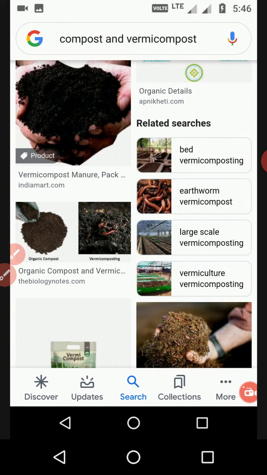If we use the manure in the farm area or crop area, it is very beneficial for the soil, and it will increase the fertility of the soil, as well as being very positive for the environment. Because if we are using manure, there will be less use of fertilizers, because all fertilizers are made up of chemicals.